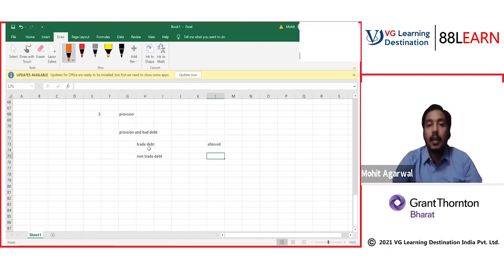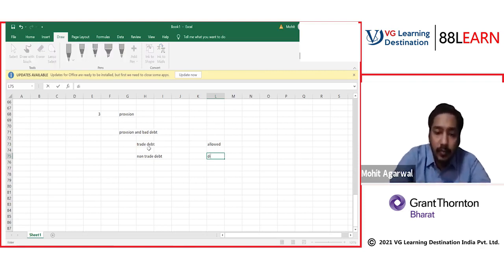However, a non-trade debt means you have given a loan to someone who is not your customer, for example your employee or your supplier. It is not a normal trading activity, and if you face a loss, it is disallowed.